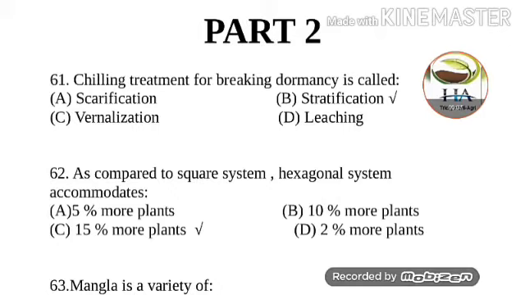Today we are going to discuss the second part of the 2018 ICAR JRF Horticulture question paper, which will contain the remaining questions. So let's get started.